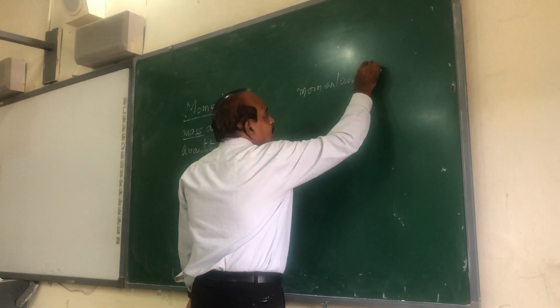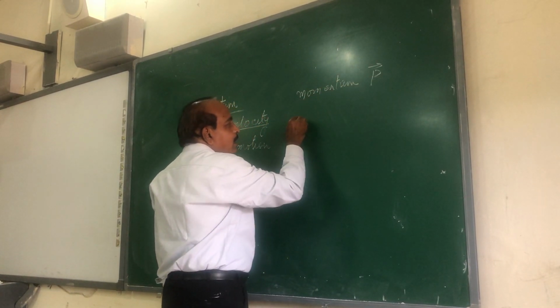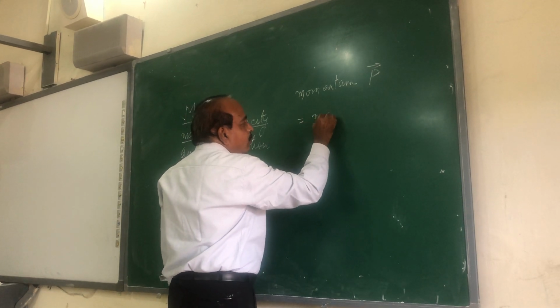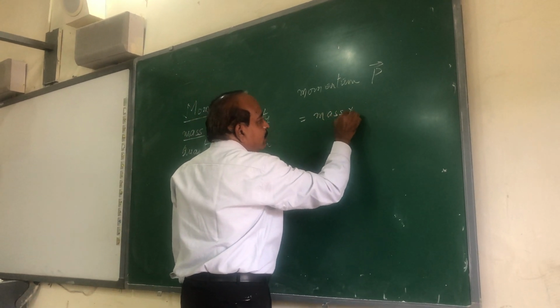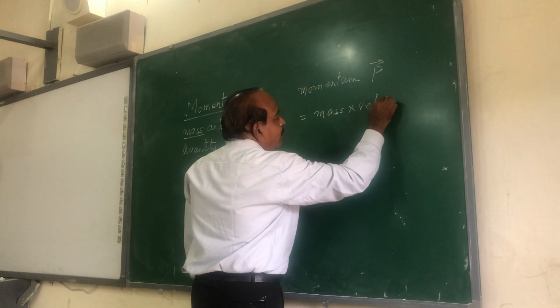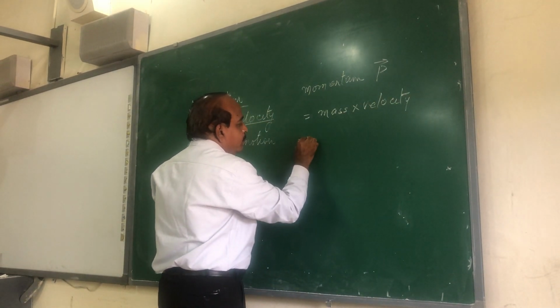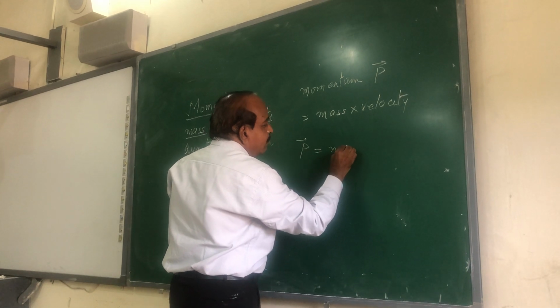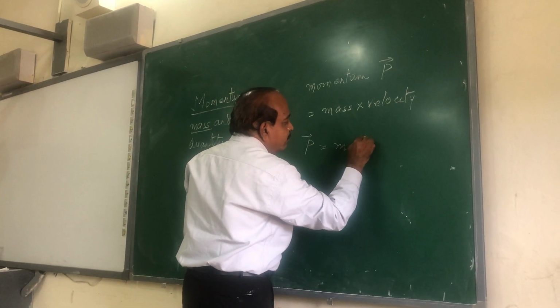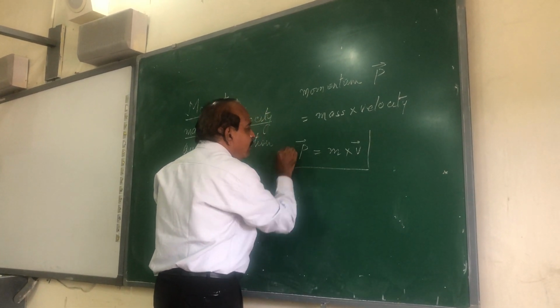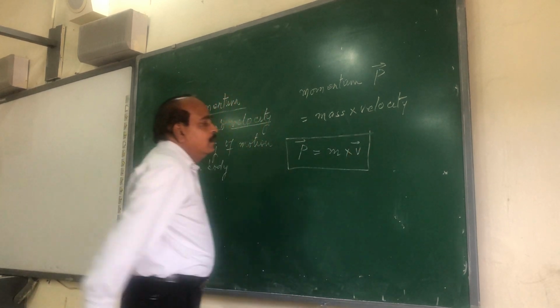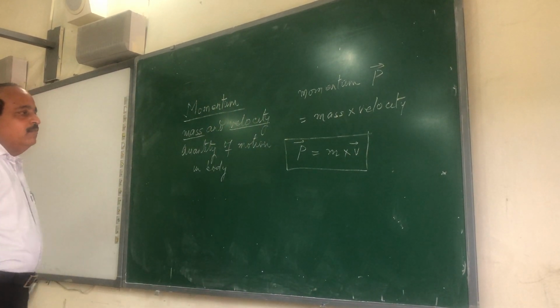It is a vector quantity having the direction, and it is expressed as the product of mass and velocity. We know mass is being represented by the symbol m and the velocity is represented by the symbol v. So the formula of linear momentum p is mass multiplied with velocity.